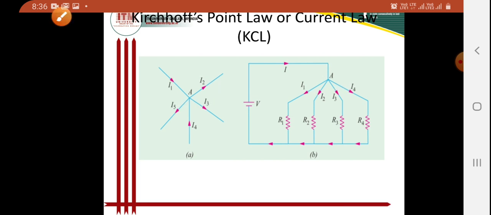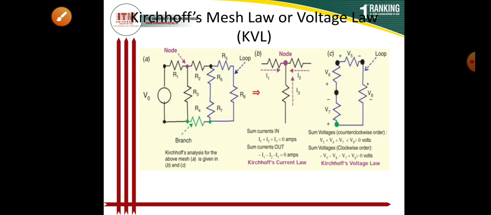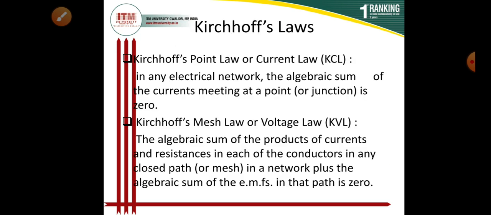Now we have also verified our KVL. There also, what was the statement of Kirchhoff's voltage law? The statement was: the algebraic sum of the products of currents and resistances in each of the conductors in any closed path or mesh in a network, plus the algebraic sum of the EMFs in that path, is zero. So this was our statement of Kirchhoff's voltage law.